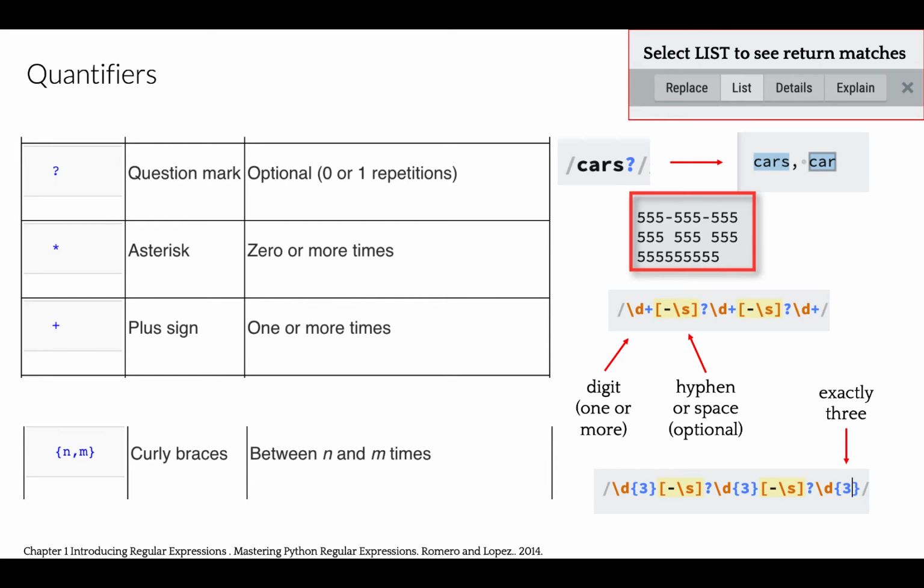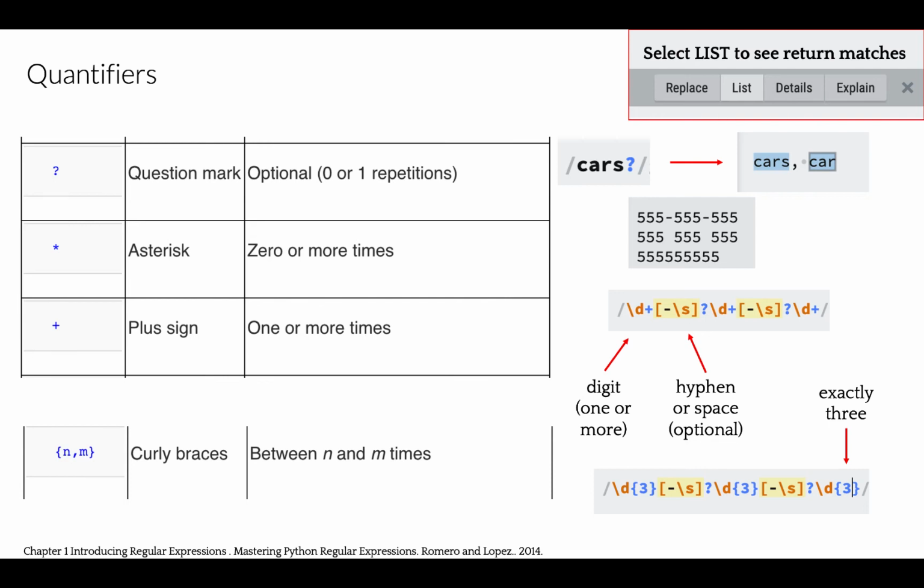Suppose we have three variations for phone number input: with a hyphen, with a space, with no spaces. Let's use a shortcut for digit, \d, with quantifier plus, which means one or more times. Of course, we'll need also to include an optional space or hyphen. How are we going to do that? So we can create a character set with square brackets, with hyphen and \s representing white space, and add a question mark to make it optional. So we'll repeat it one more time, and finally add \d plus at the end to include the entire phone number.